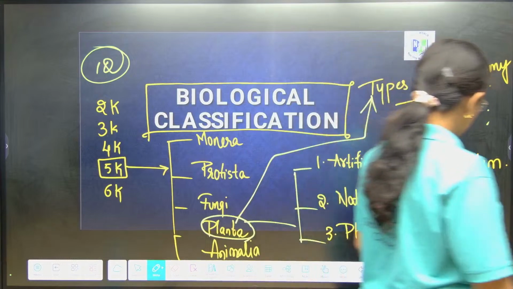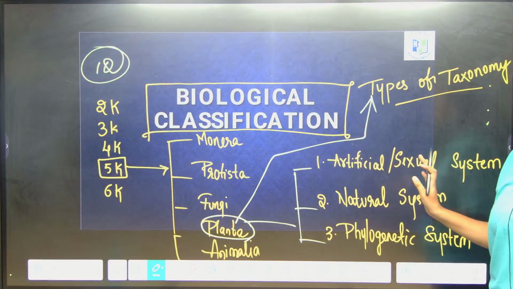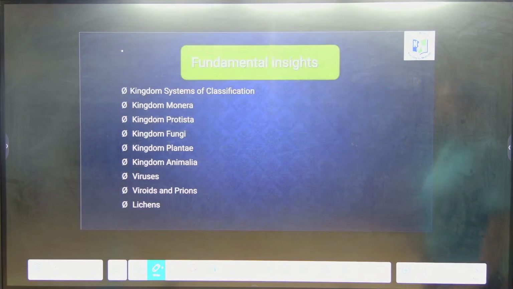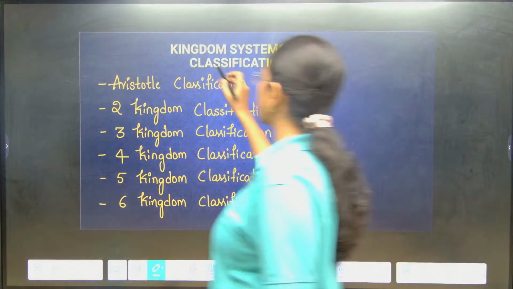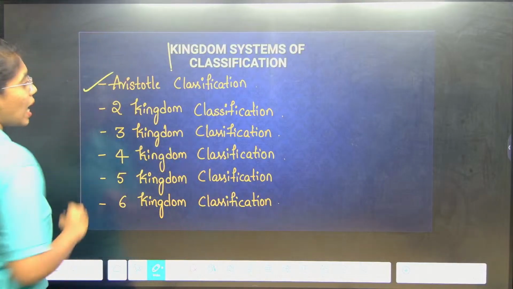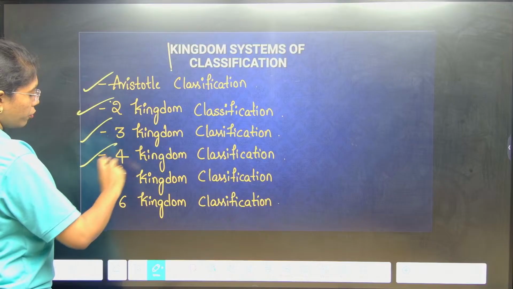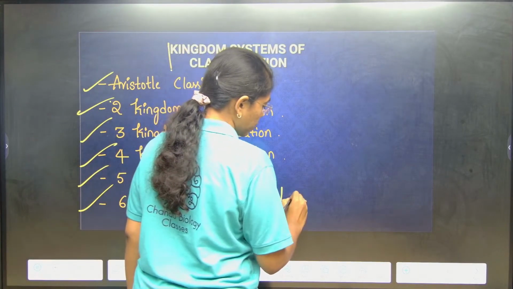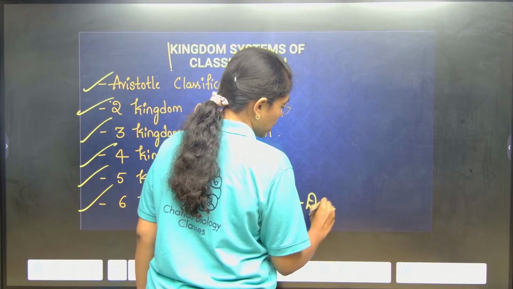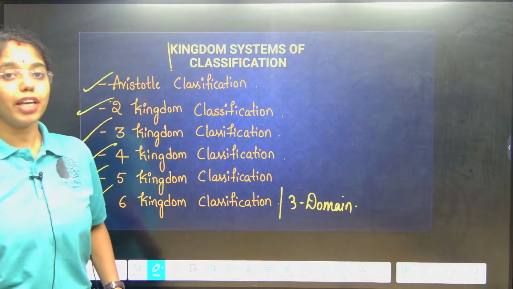Let us begin with the systems of classification. I hope the framework of this chapter is clear to everybody, right? Now the fundamental insights of biological classification are not required, and today we are going to deal with the kingdom systems of classification. First Aristotle's classification, then 2 kingdom, 3 kingdom, 4, 5 and 6 kingdom systems of classification. The 6 kingdom system is also known as the 3 domain system of classification.